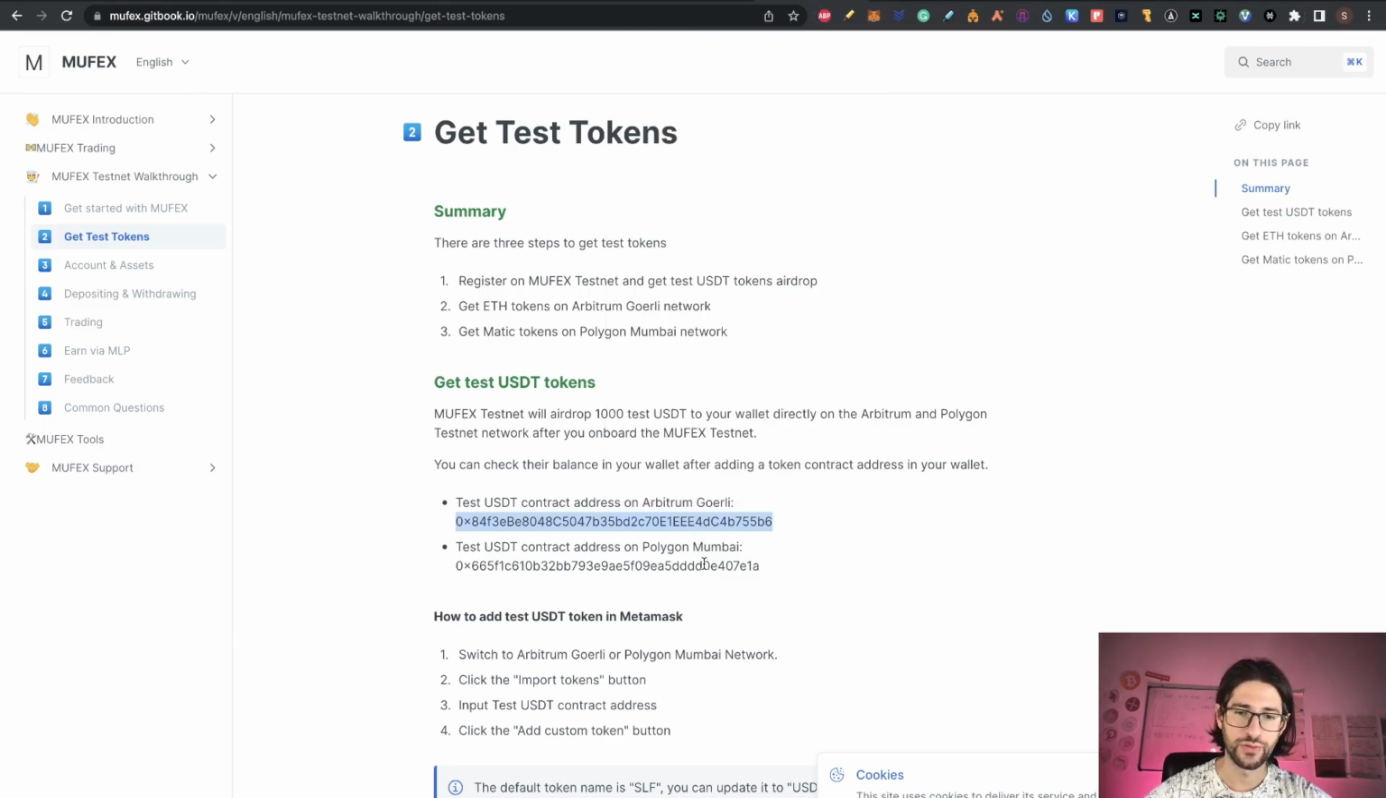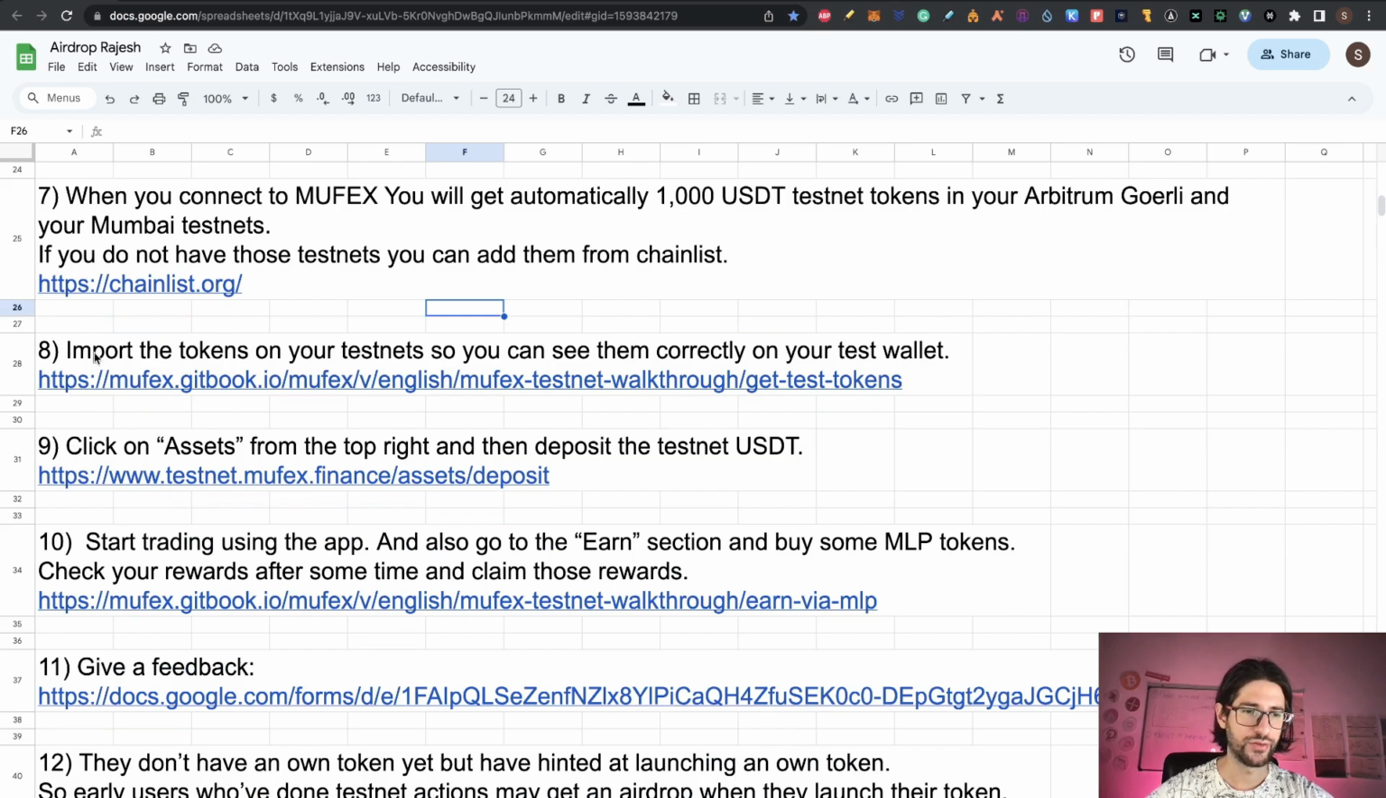The same is if you are in Mumbai, you do it with this contract. You can edit the name of the symbol, it's the same. So that is point 8. We go to point 9, guys, which is we need to click on asset from the top right and then deposit the testnet USDT in the application.